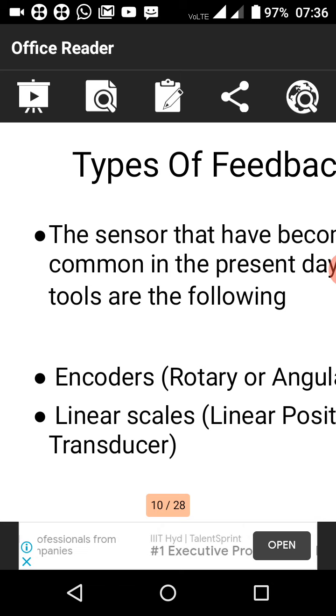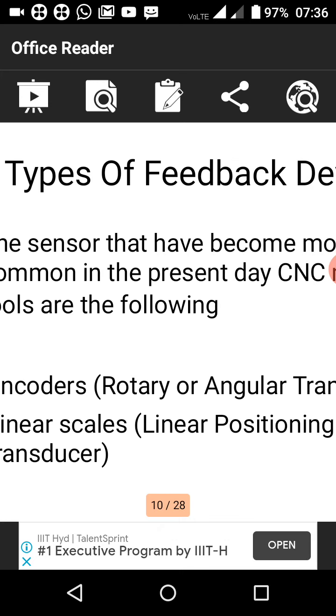To verify the correct position, we generate the signal to the devices so that they operate accurately. Feedback devices are used in motor control applications. So this is what feedback means: the signals that we generate to the device or the motor to control the motor. Next, we'll see the different types of feedback.